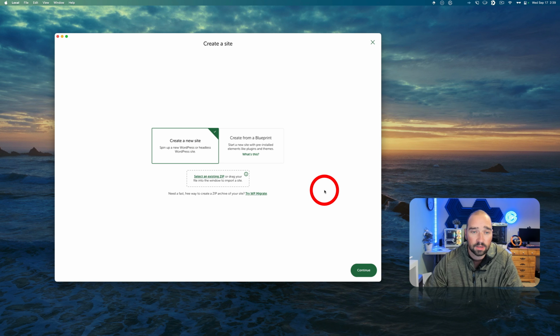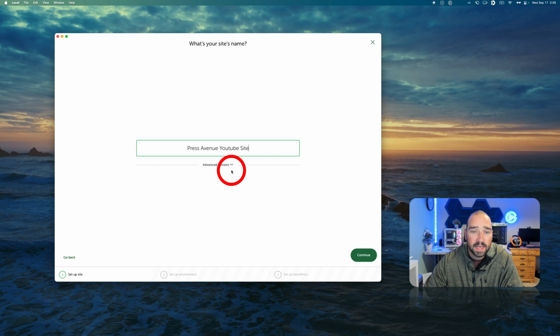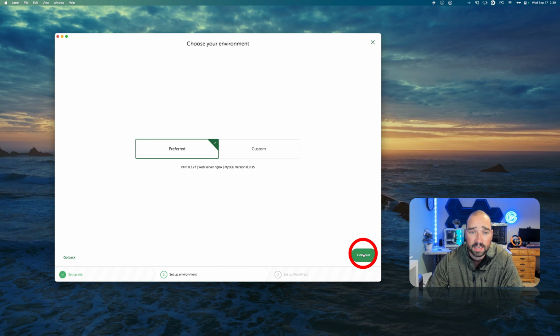And again, you can migrate and do all sorts of things, but we're going to start with a new site. We're going to name it Press Avenue YouTube site. And then there's also advanced options. So this will be your local domain name, and this is where it's going to live. And you can change those things by clicking Browse or changing this right here, but I'm going to leave it as is and hit Continue.